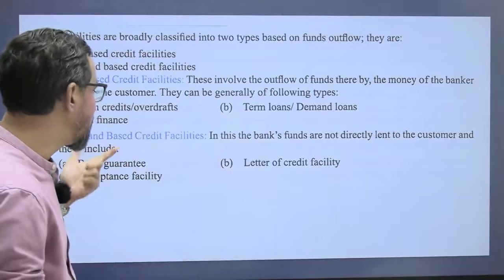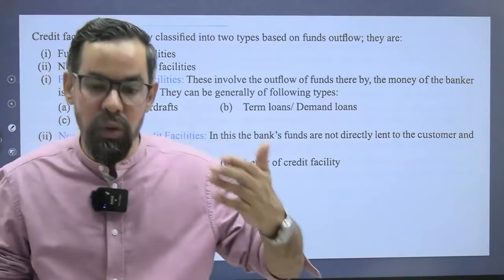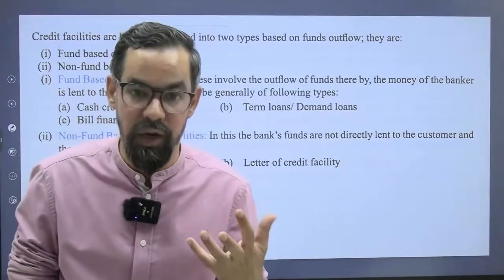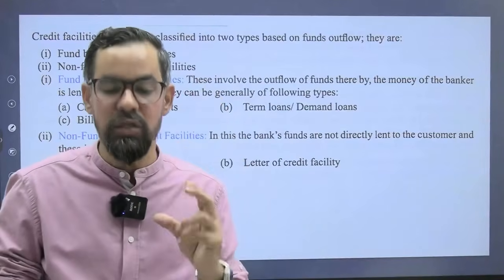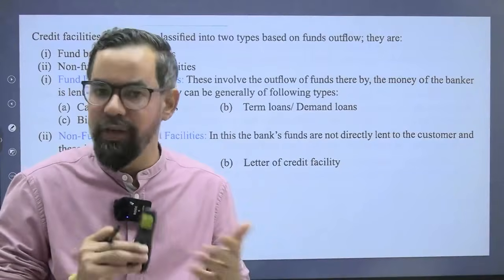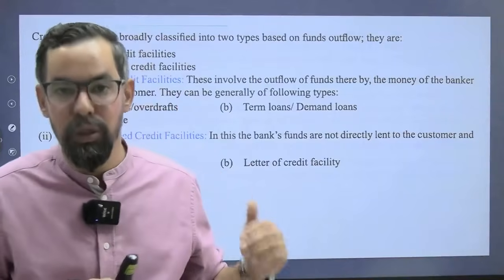Sometimes their occurrence is based on contingency, ठीक है. That fund flow may or may not occur, ठीक है. जैसे in case of a letter of credit, only if the borrower defaults do you have to make payment. Otherwise, if they are making payments on a timely basis, you do not have to disburse money to the borrower, ठीक है.